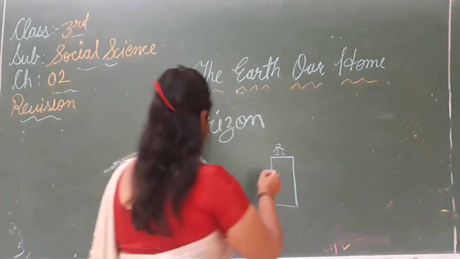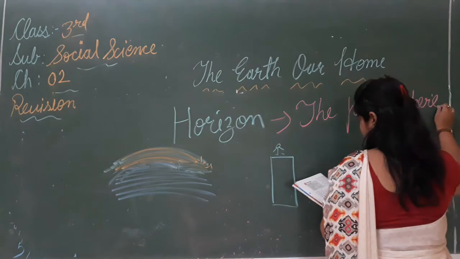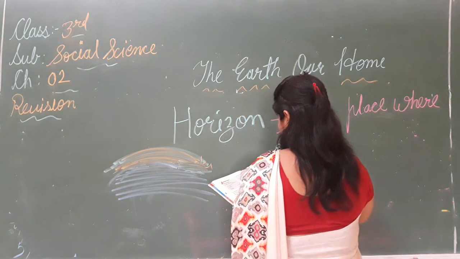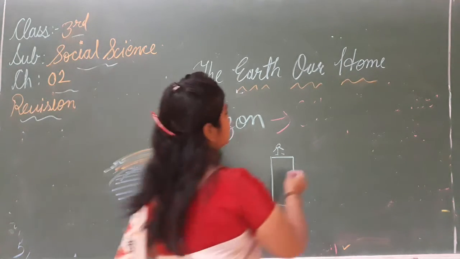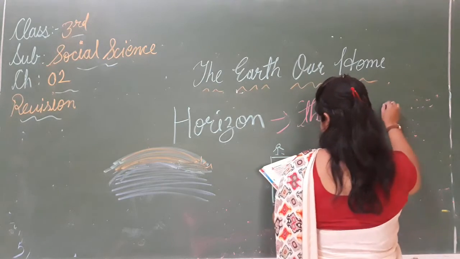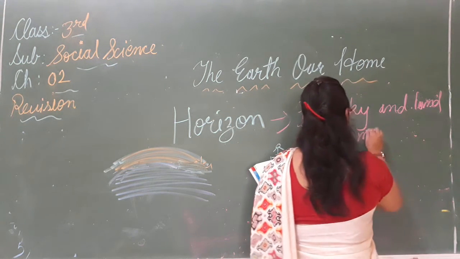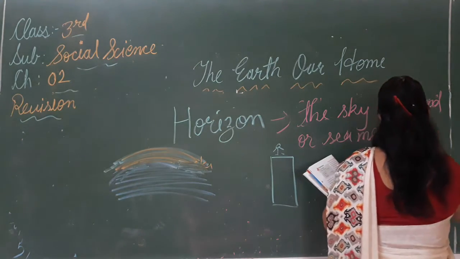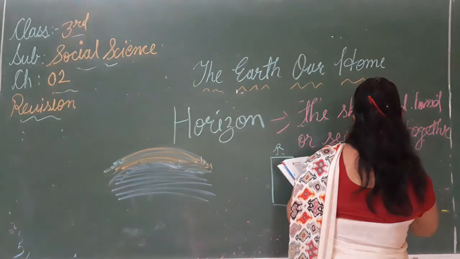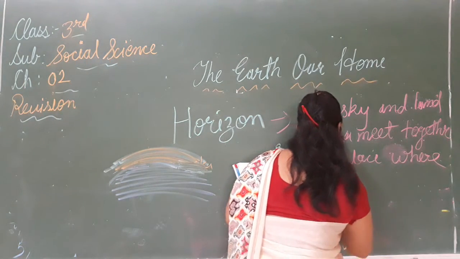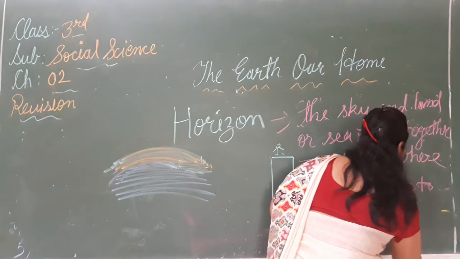That is the place where horizon means the sky and land or sea meet together, the place where they appear to meet is called horizon.